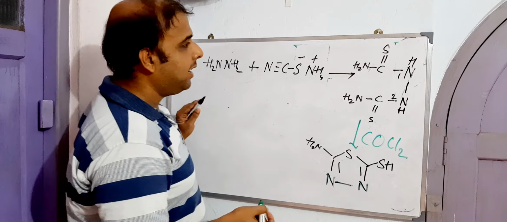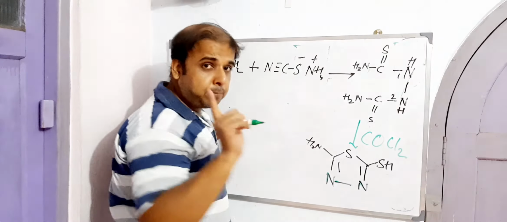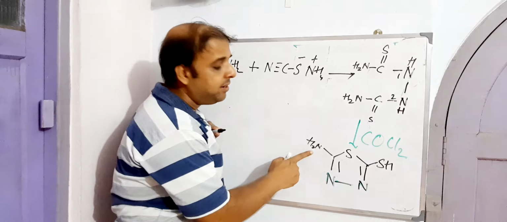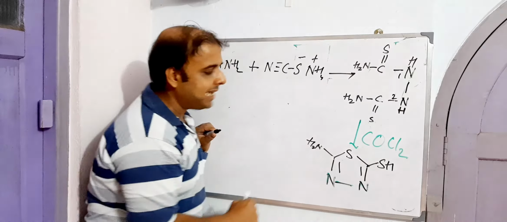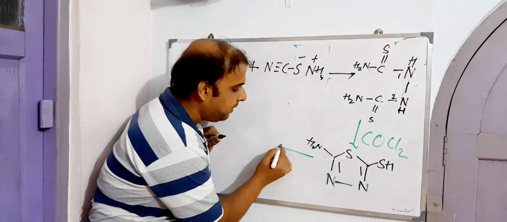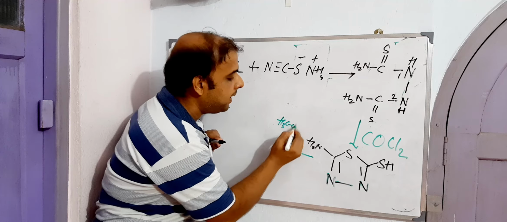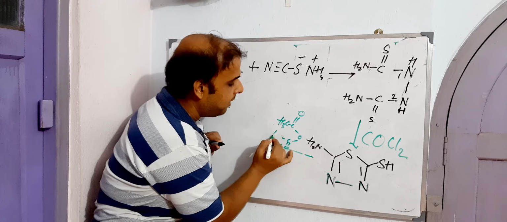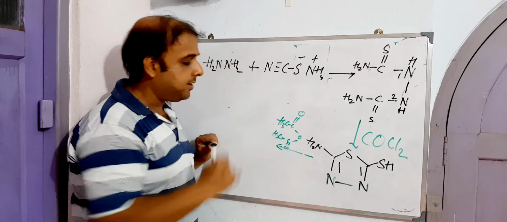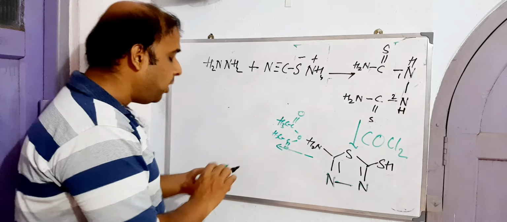What next? As I told you, at position 5 we have acetamido. So the only thing remaining is that we need to acetylate this particular amino. How can this acetylation be done? Simply with the help of acetic anhydride. So let us make acetic anhydride here: C double bond O, then again C double bond O, with methyl here. What will this do? This will readily acetylate this amino, and we got something like this.